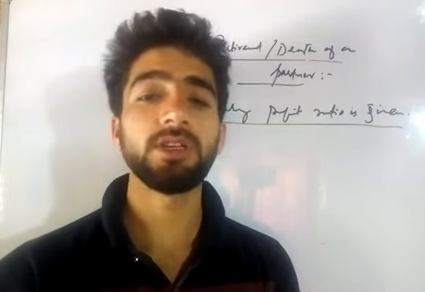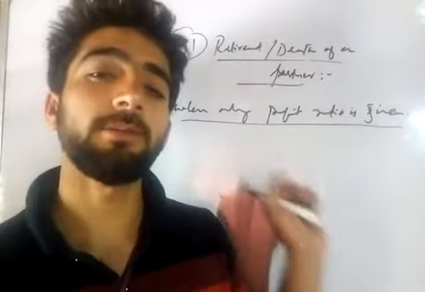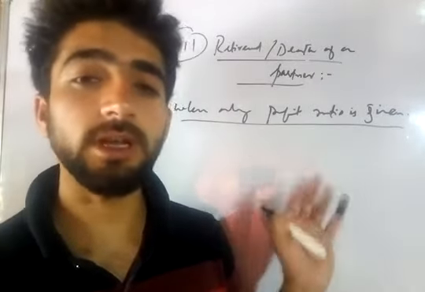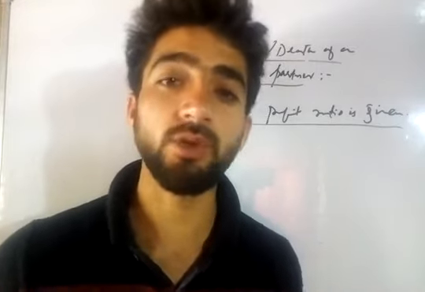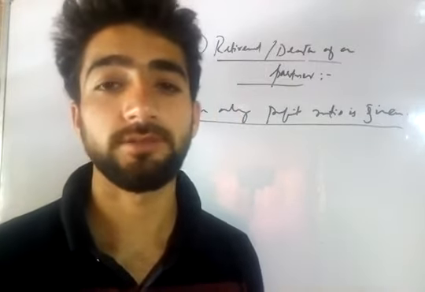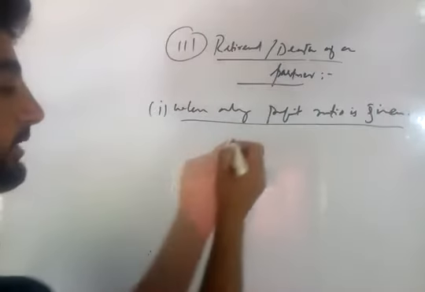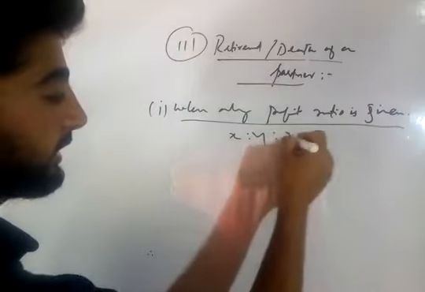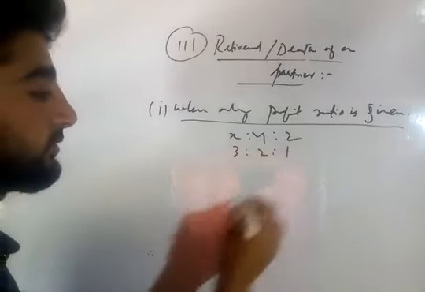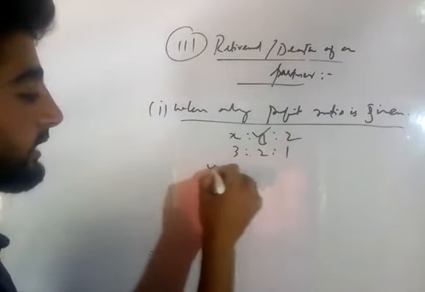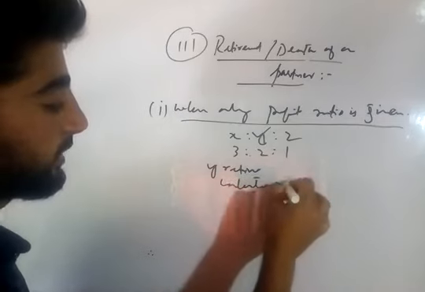We have a shortcut method to solve these case 1 type of problems, and you are advised to follow it. For example, you have the information available: X, Y and Z are 3 partners sharing profits and losses in the ratio of 3:2:1. Now Y retires. Calculate the new ratio.